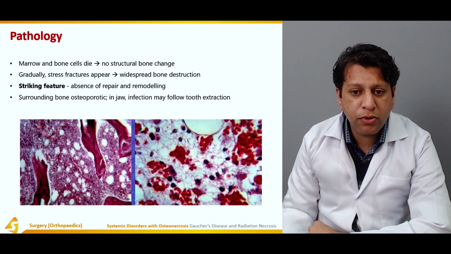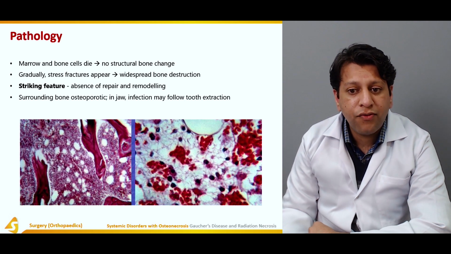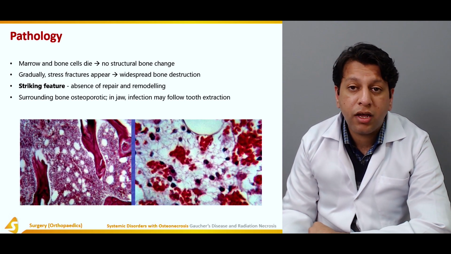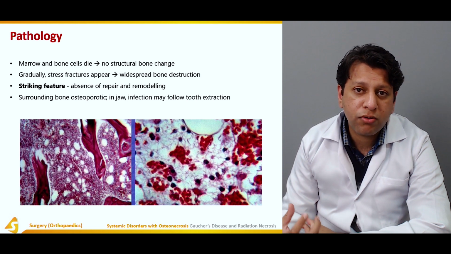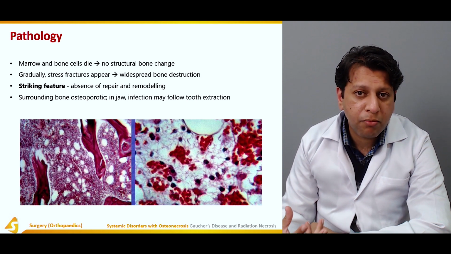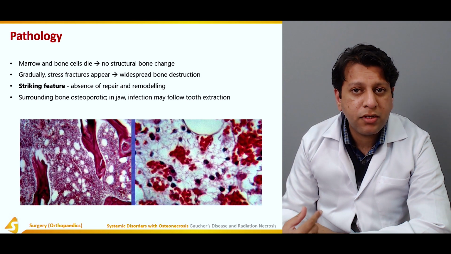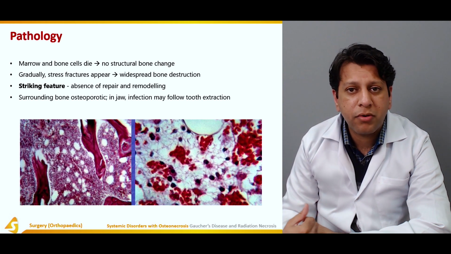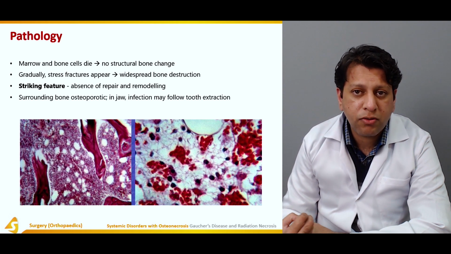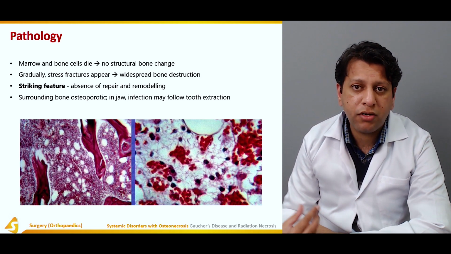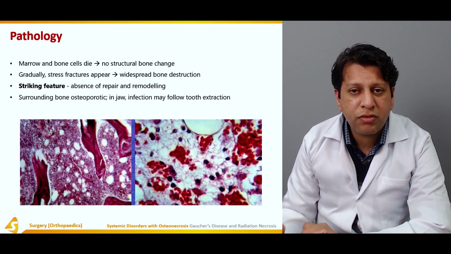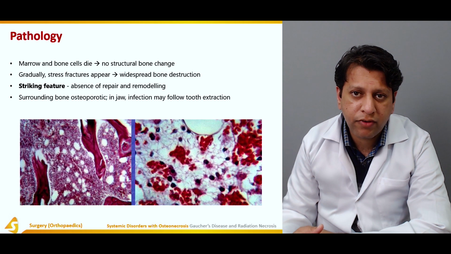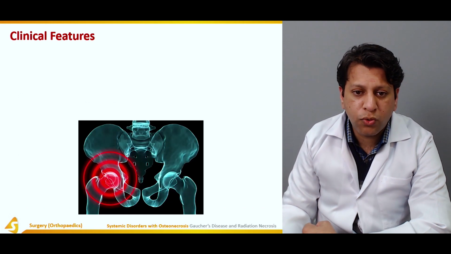Surrounding bone is osteoporotic, especially in the jaw. Infection may follow tooth extraction. What happens is the bone may be so osteoporotic that it can break easily, or if the patient has undergone some kind of dental treatment, this may lead to osteomyelitis and widespread disease, because the bone was already more susceptible due to radiation, and now a further minor insult has resulted in a catastrophe of the bone.